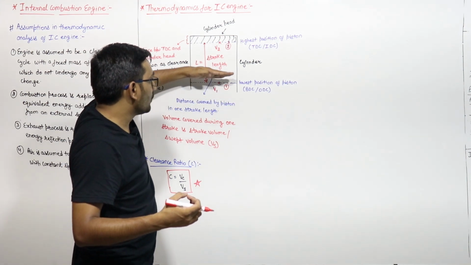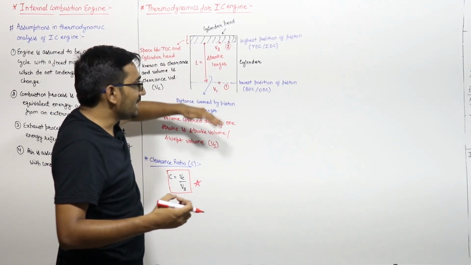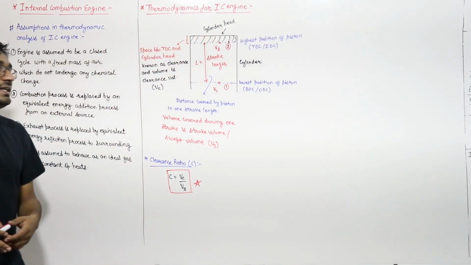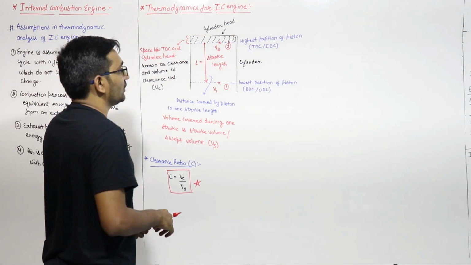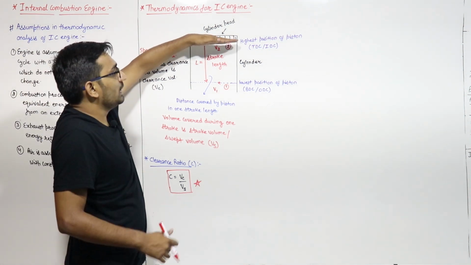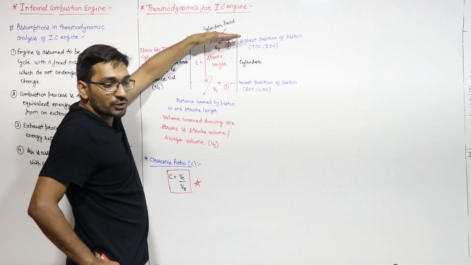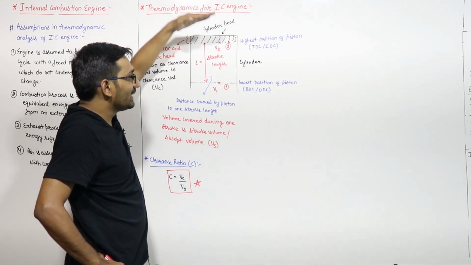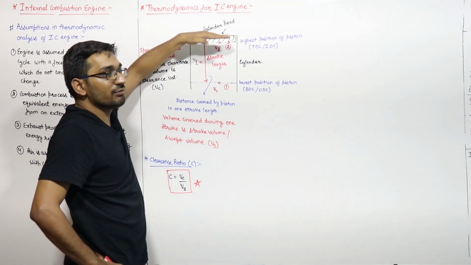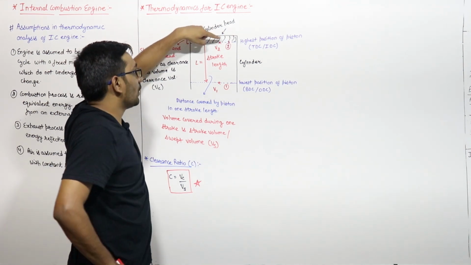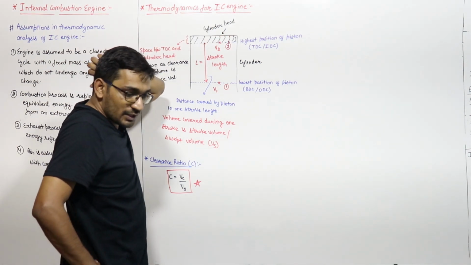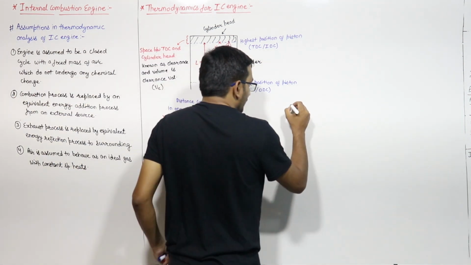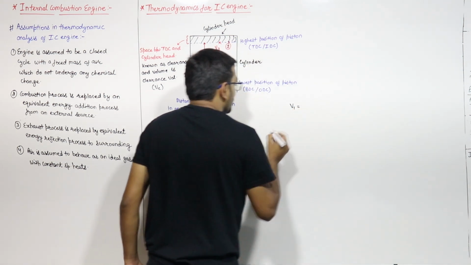As the piston moves in the upward direction, the volume will decrease, and when the piston reaches its highest limit, point 2, the top dead center, the volume occupied by the air fuel mixture is V2, the clearance volume. So what can I write?